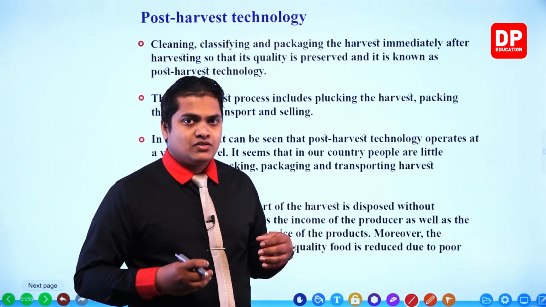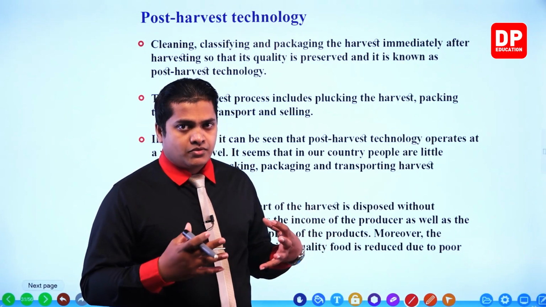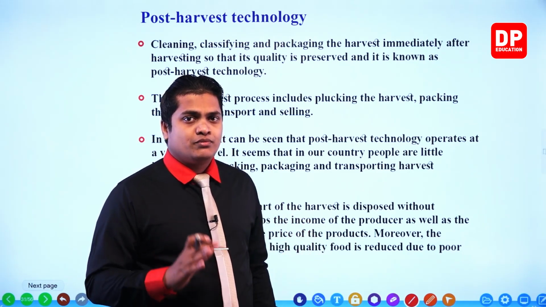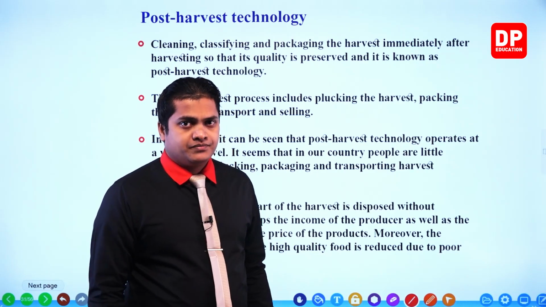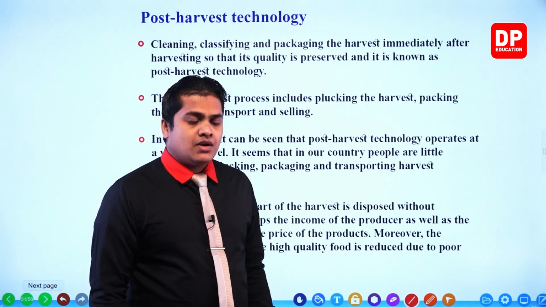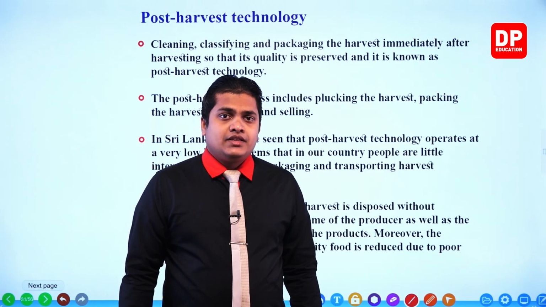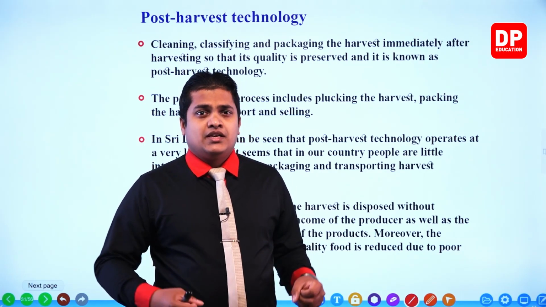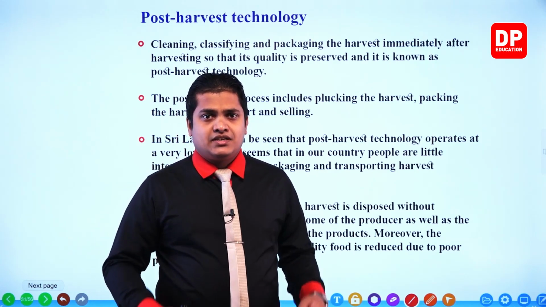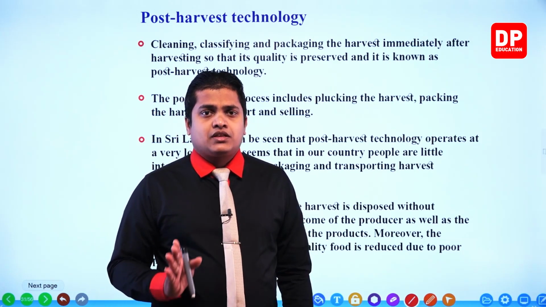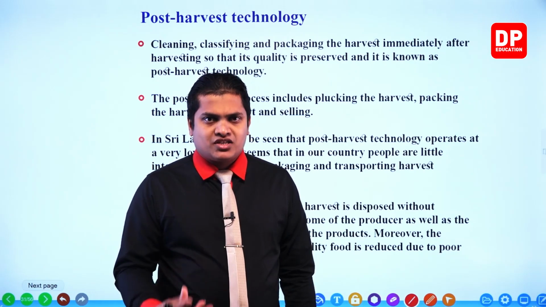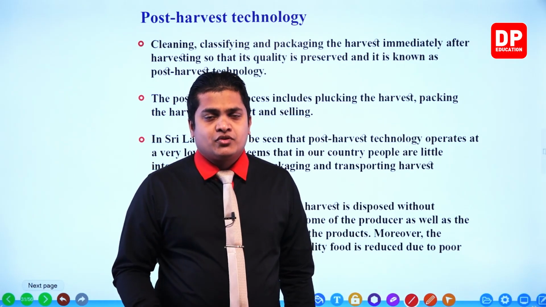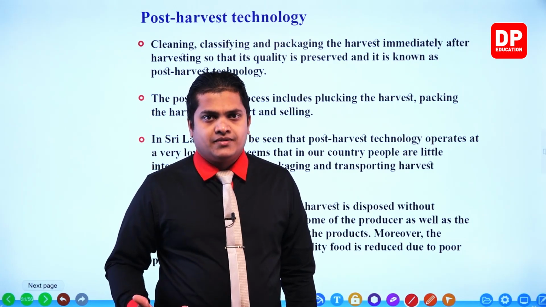We distribute the harvest to the sellers, the supermarkets, or whatever the places, so that the consumers can consume these things without any trouble. Sometimes you might have seen that these things are tied in tightly packed polythene bags and they throw the harvest here and there. Most of the harvest will get crushed because of the transportation issues and get destroyed. So it's going to be a huge waste.